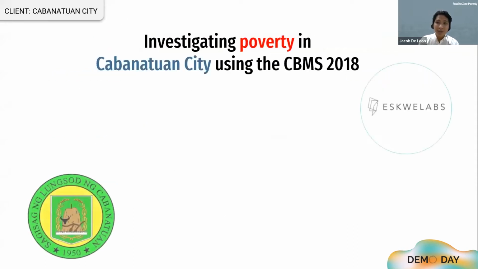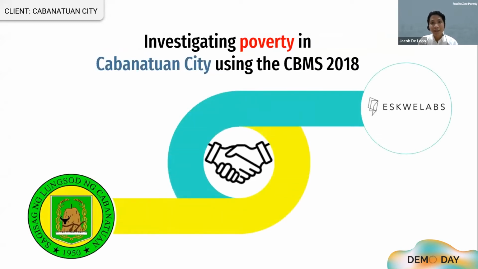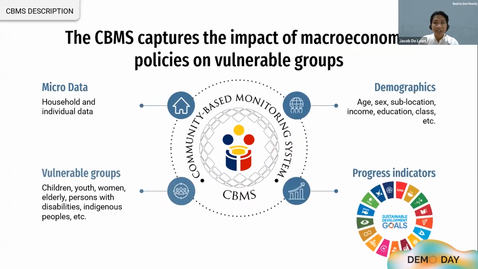So in collaboration with the local government of Cabanatuan, we aspiring data scientists will be investigating poverty using their CBMS, or the Community-Based Monitoring System of 2018. In a nutshell, the CBMS captures the impact of macroeconomic policies on vulnerable groups. To do this, you gather data at the household or individual level, gather their demographics with an attention to vulnerable groups. And then from this, you can get global progress indicators like the UN's SDGs for 2030.